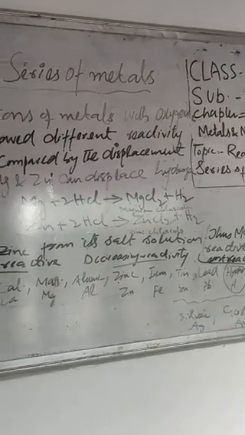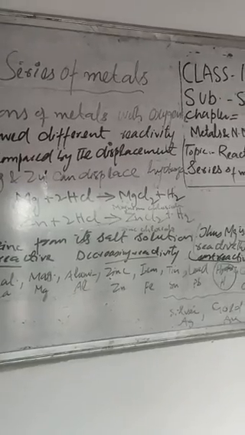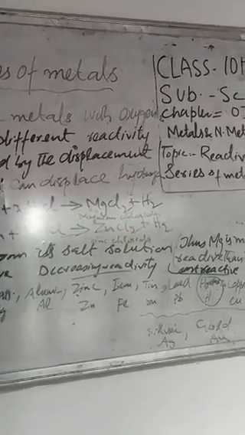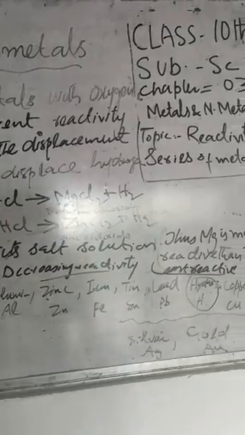After this, sodium is less reactive as compared to potassium, and after that calcium, after that magnesium is less reactive, after that aluminium Al is less reactive, after that zinc less reactive, after that iron which is less reactive, after that tin, lead and hydrogen being a non-metal, copper least reactive, silver least reactive and gold least reactive metals.